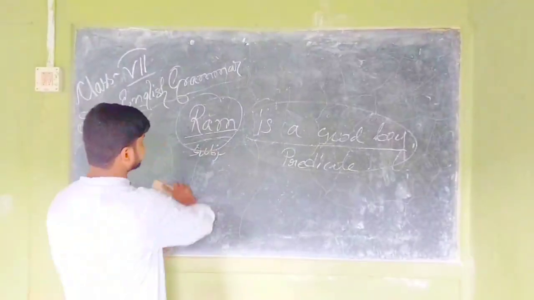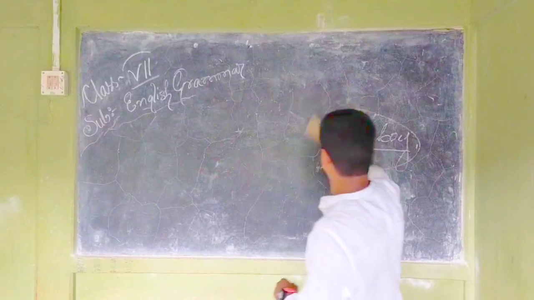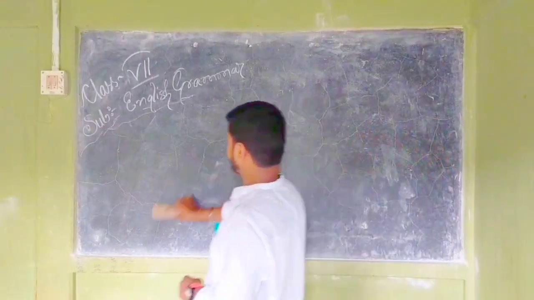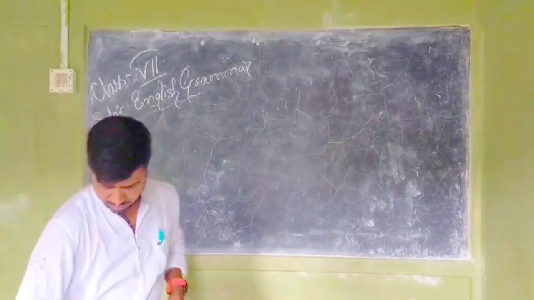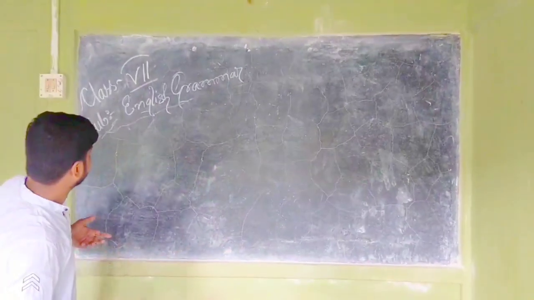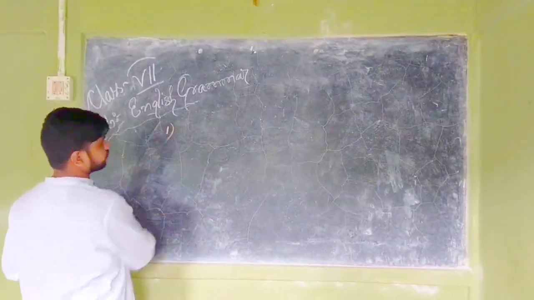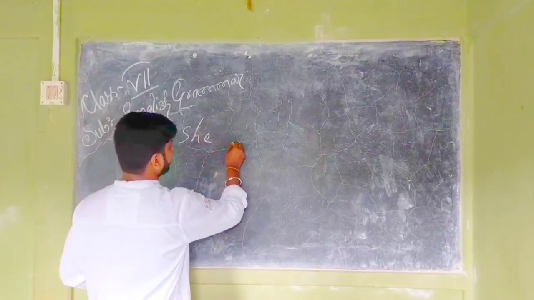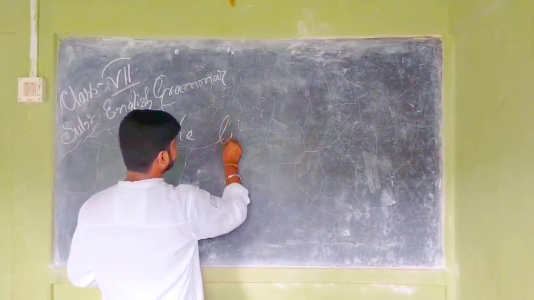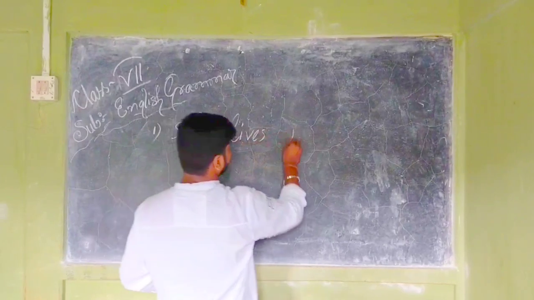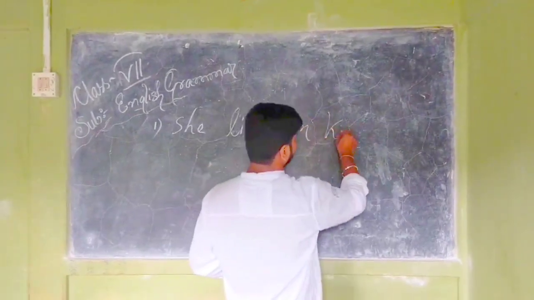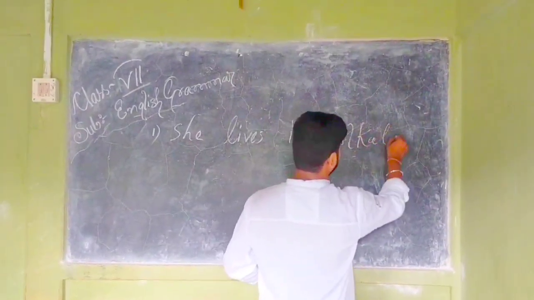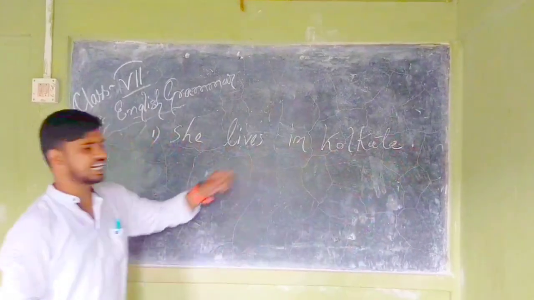So let's see some examples. Okay, I am going to write some examples. You will clearly understand after it. First one: She lives in Calcutta.